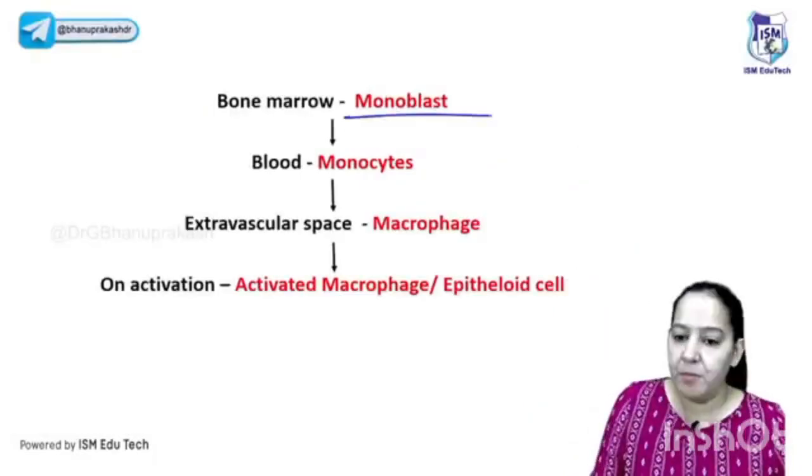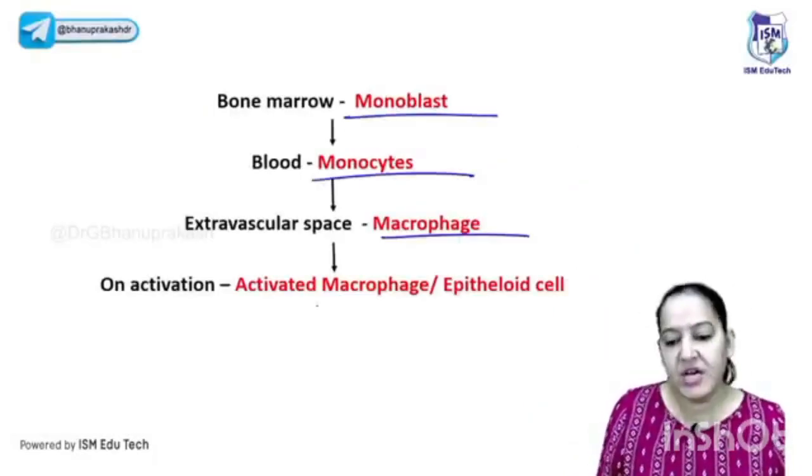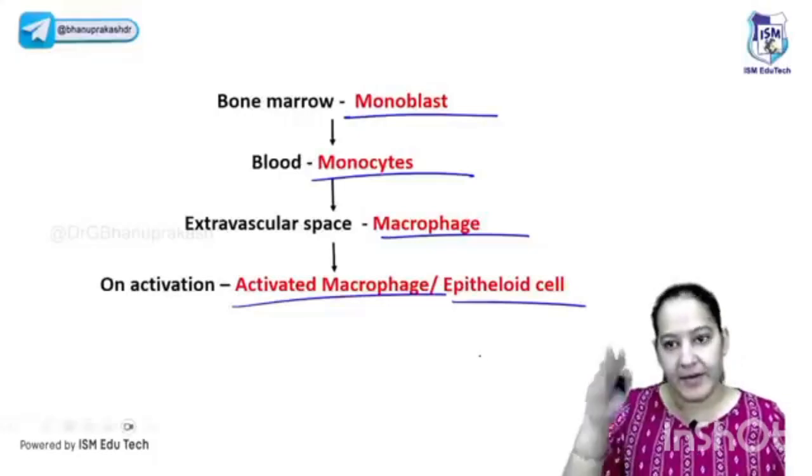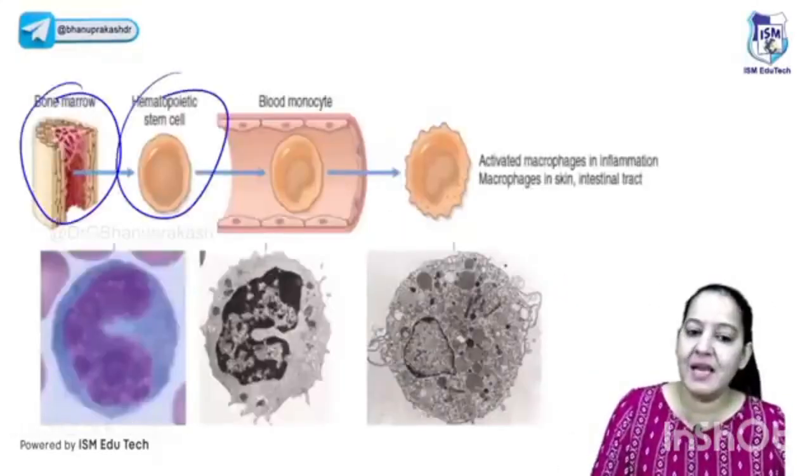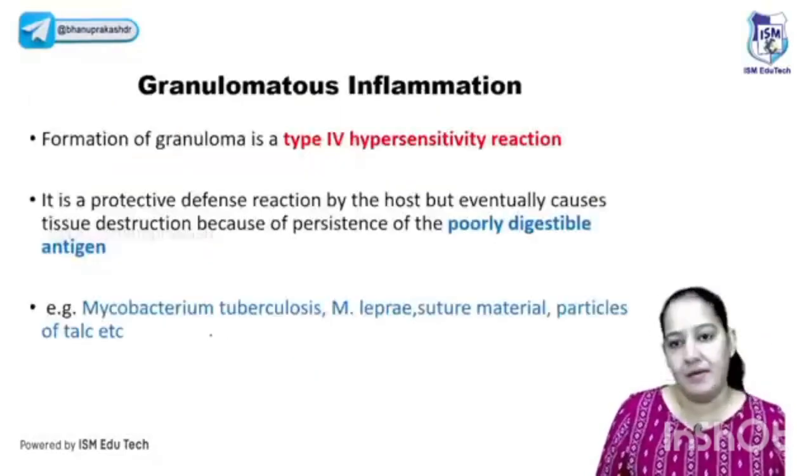So the same thing is seen here. Monoblast giving rise to monocyte, giving rise to macrophage, giving rise to activated macrophage known as epithelioid cell. You can see, the epithelioid cells fuse with each other and form the giant cell. The same thing: you can see the bone marrow, hematopoietic stem cell, monoblast. This is monocyte. This is epithelioid cell. Okay, same thing is seen.